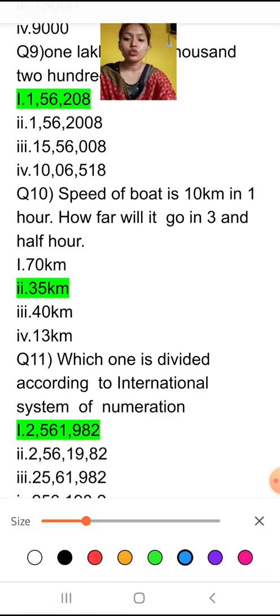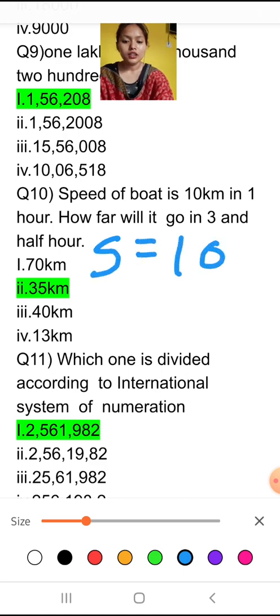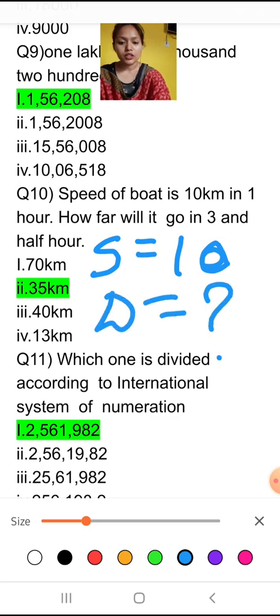So the speed of the boat is 10 kilometers per hour, and you have to find the distance, and the time given is 3.5.